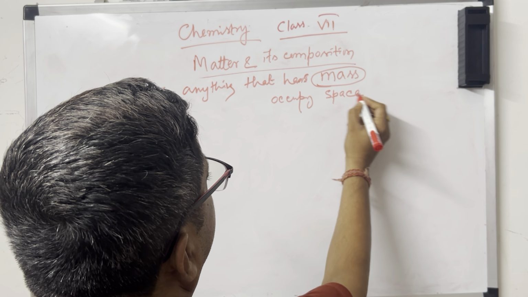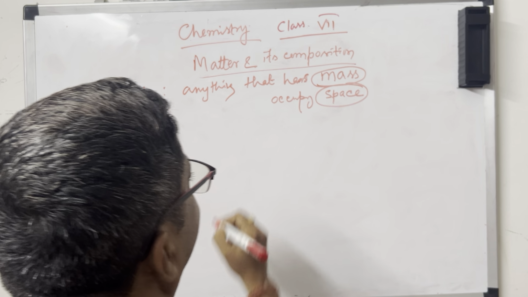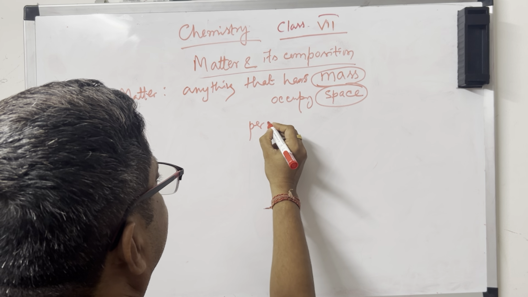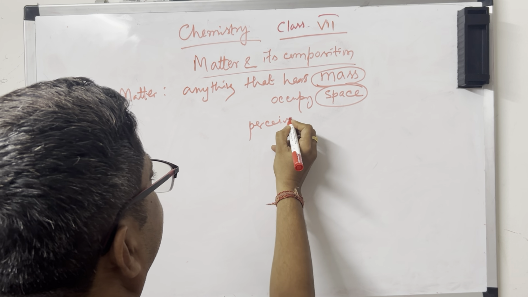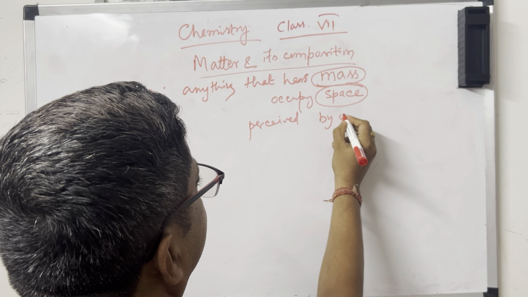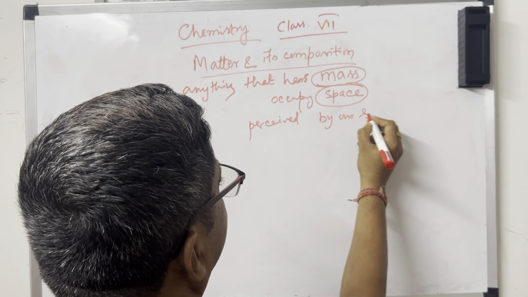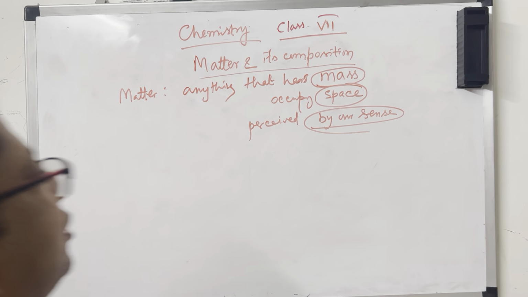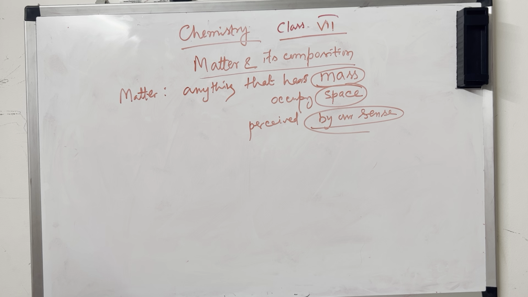Just remember the key point: occupy space and perceived by our sense. Means you can realize it also. It is not that it is visible, it can be realized.